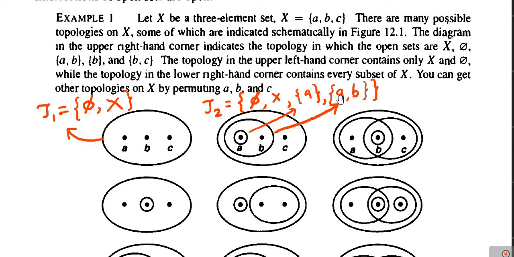Intersection of phi with the 2-point set A, B is again the empty set phi, which is present here. Intersection of X with singleton A is singleton A, and intersection of X with the 2-point set A, B is the 2-point set A, B, both present here. Similarly, the intersection of A with the 2-point set A, B is the singleton set A, which is present here.